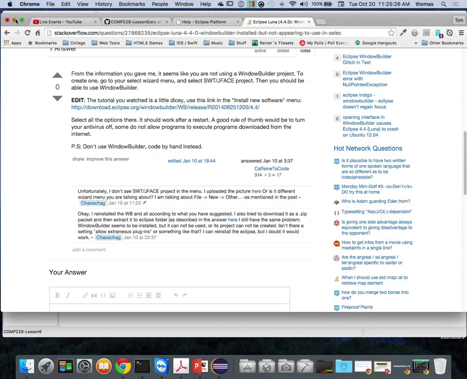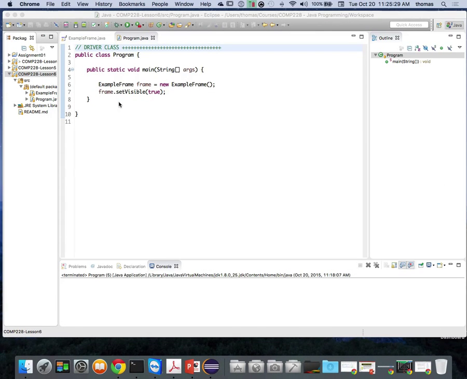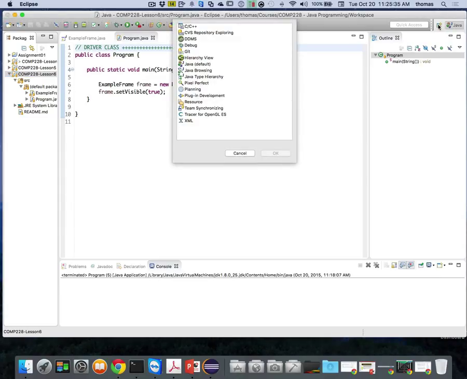So let's try that. Let's go into our Eclipse. And again, I've got the Java perspective in here. Notice I have other options for perspectives. I can choose something else. For example, if I want to program in Android or something else, I can probably do it here as well. But how come I don't have that? You guys should all have it if it's installed properly. And by the way, how do I check to see what modules I have installed by default with Eclipse anyway?